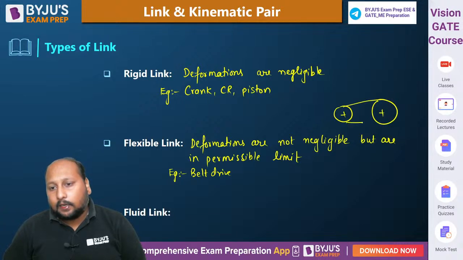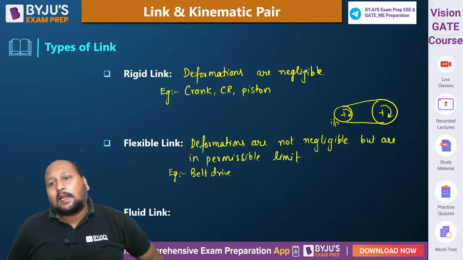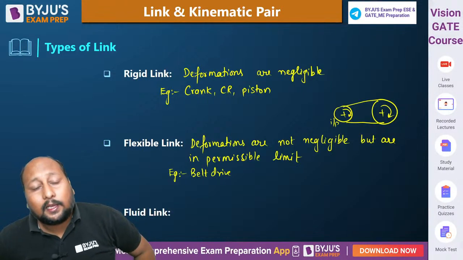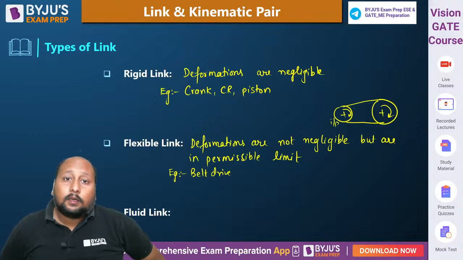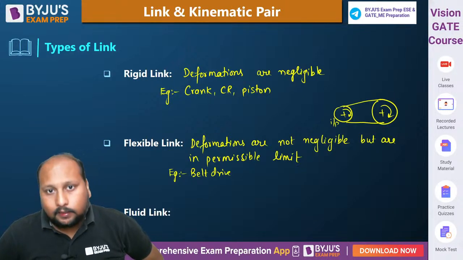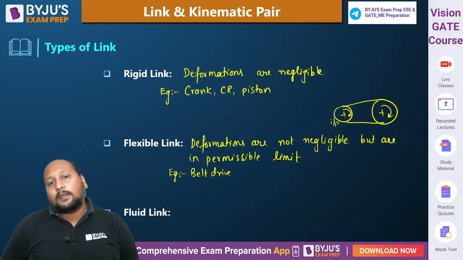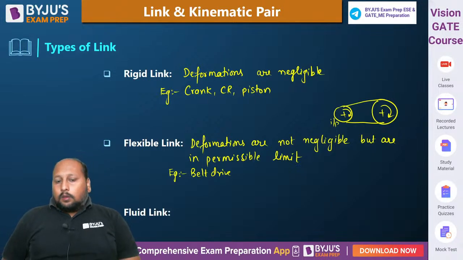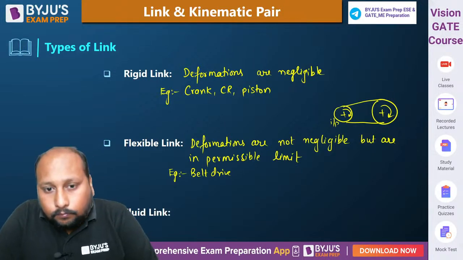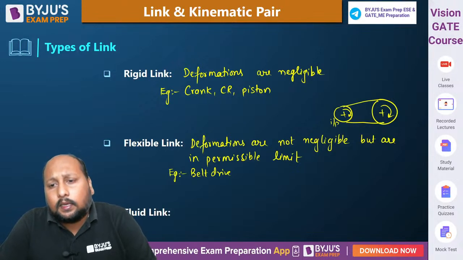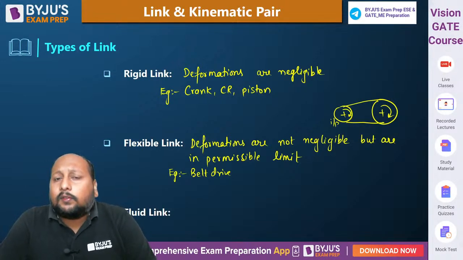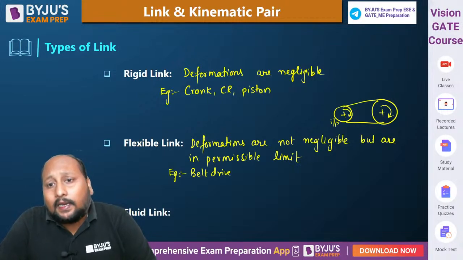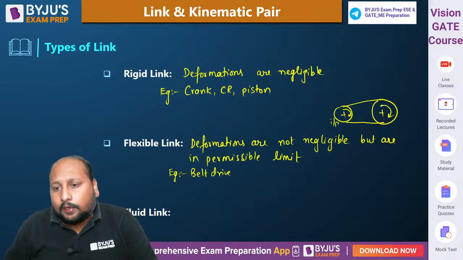If I try to take one example over here, the belt that we have, this is the input, and the tight side and the slack side are always decided based on the output link. Now, on one side of the belt we will have a tight side, because this particular pulley needs to be rotated like this.